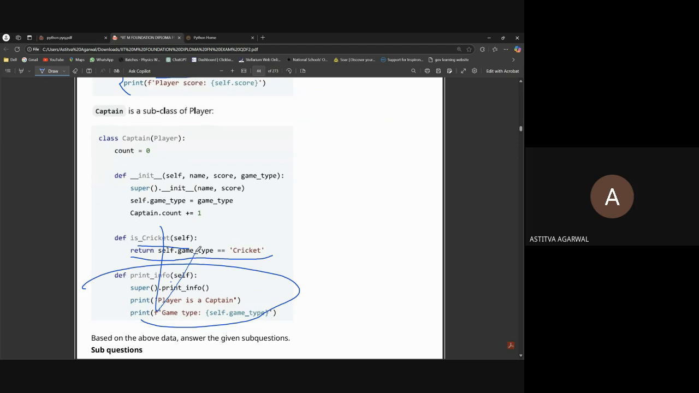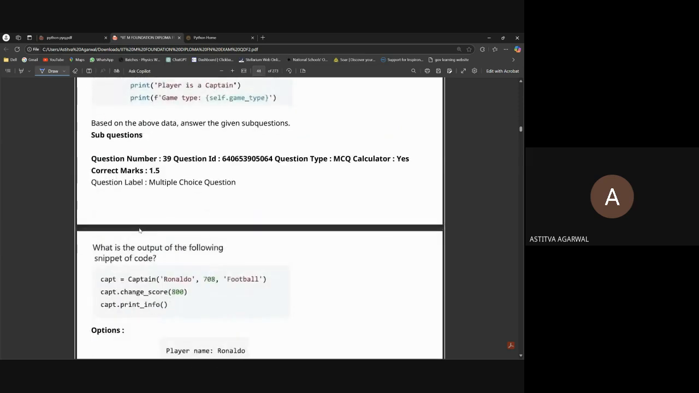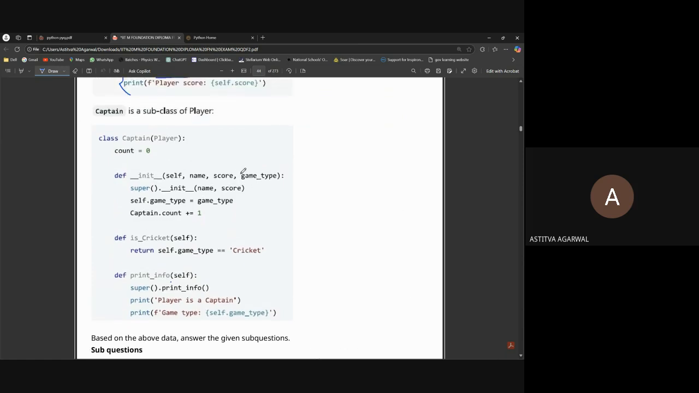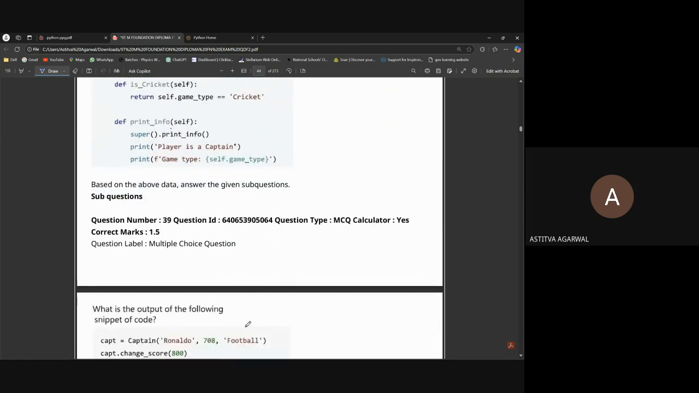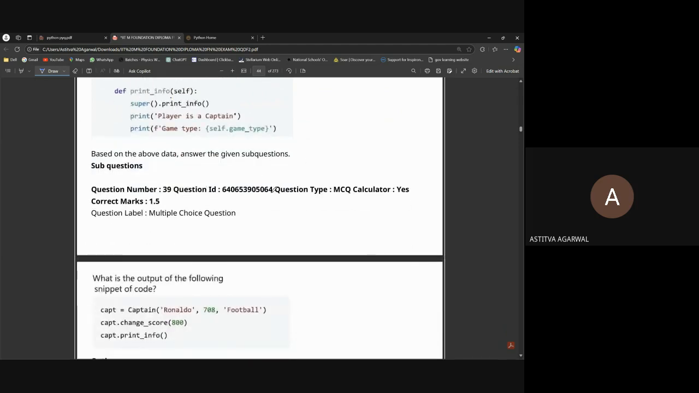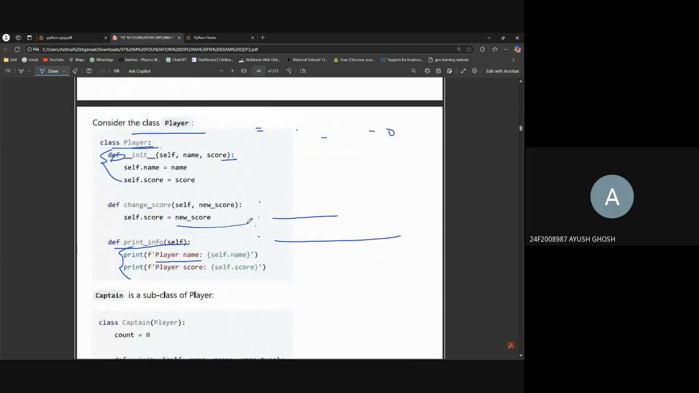Now we have to read what the question is. Sub questions: what is the output of the following snippet of code? capt equals Captain("Ronaldo", 708, "football"). So it will go here and store the name, score and game type. It will store name equals Ronaldo, score equals 708, and game type equals football for capt. Now we have to change the score to 800.